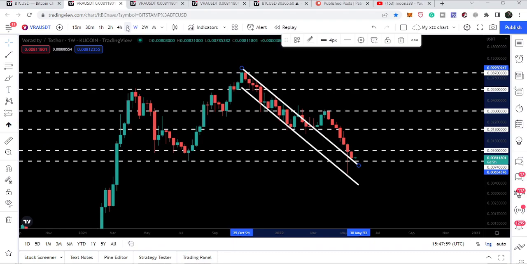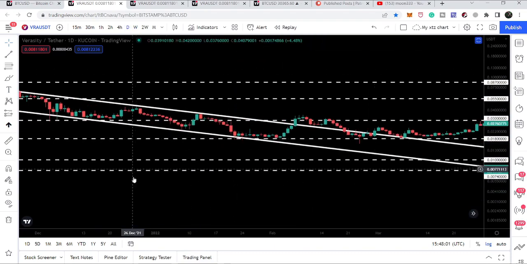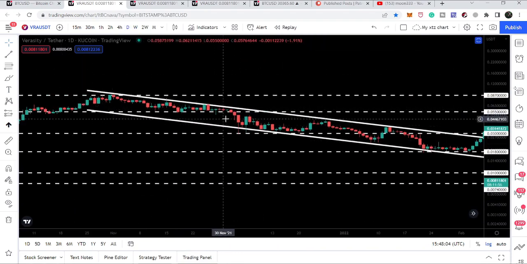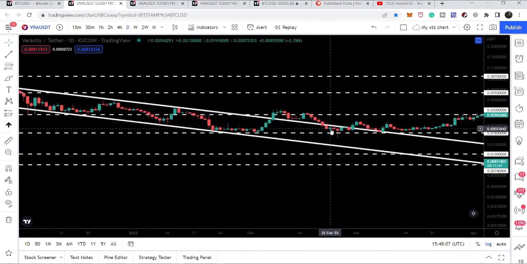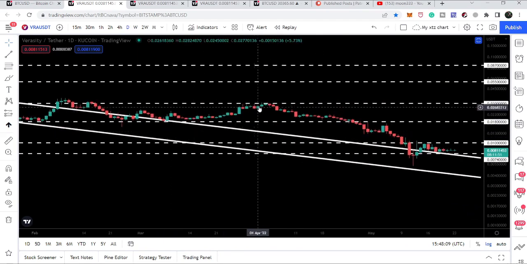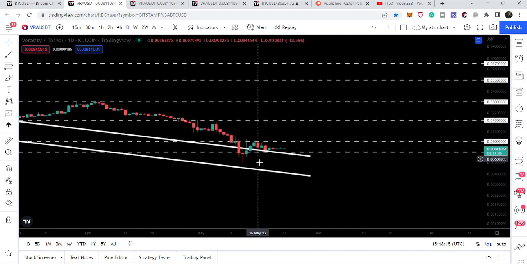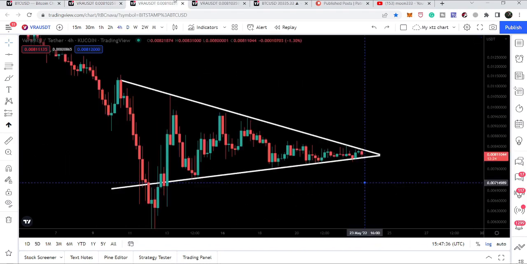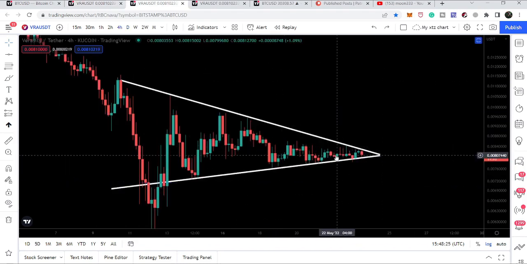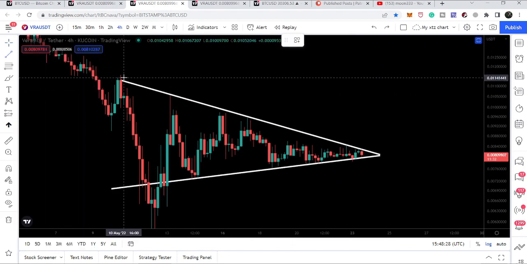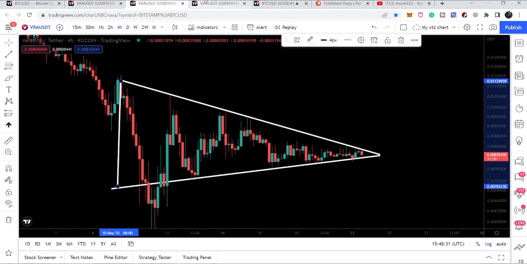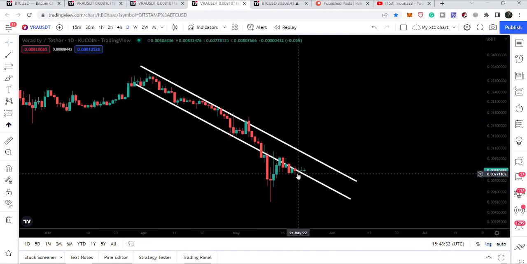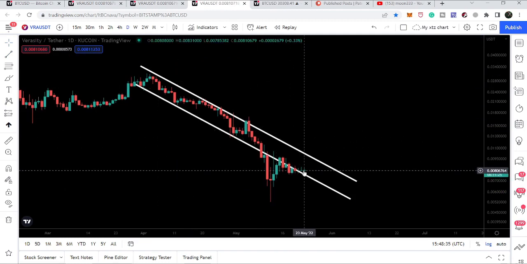Let me show you this channel on the daily time frame, and we can see it was moving inside this long down channel. And here we had a breakout, and after the breakout we had a short rally, but it was rejected by this 3 cents resistance, moved down again and almost tested the support of this previous channel. And after testing this support of the previous channel, we are again outside the resistance of the channel. Therefore I'm expecting that it is going to break out of the resistance of the triangle. At the same time, it has also formed this down channel on the daily time frame chart, and it is moving above the resistance of this down channel.